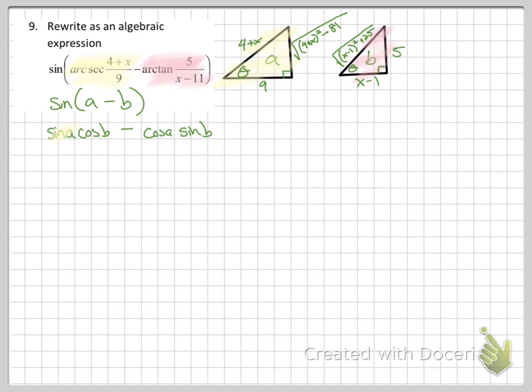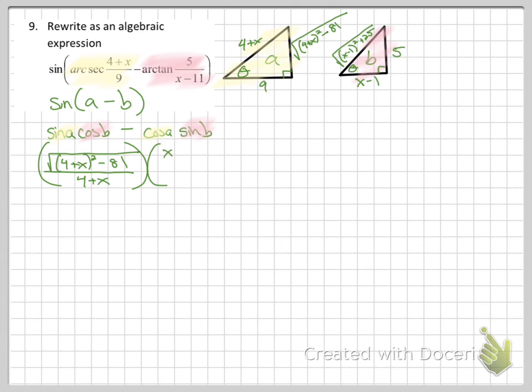Remember, triangle A, triangle B. Sine of triangle A, opposite over hypotenuse. That's not going to reduce. These are never going to reduce. That is the answer to sine of the first one.